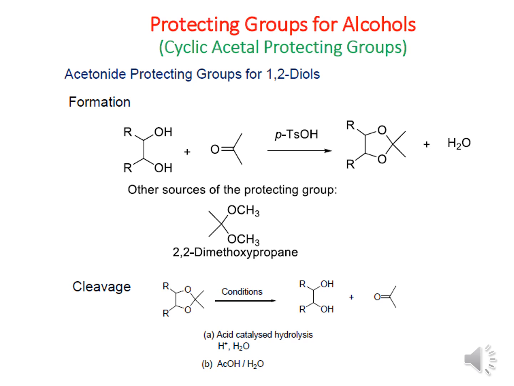Other sources of this protecting group are also there. This is the 2,2-dimethoxypropane that can also produce the similar acetal protection, and this is only applicable to the diol molecule. Now, what is the condition that can cleave this acetal into diol and the ketone back? It can be done by acid catalyzed hydrolysis, using reagents such as HCl in water or acetic acid in water. So acid catalyzed hydrolysis is the condition to convert this acetal into diol.